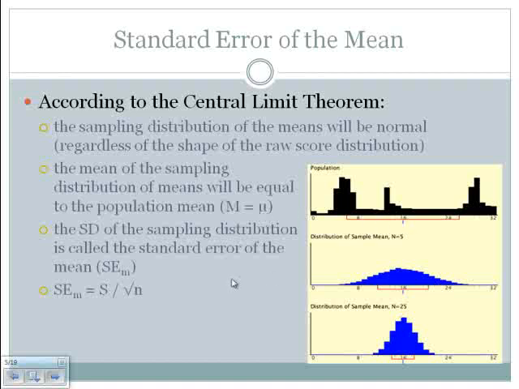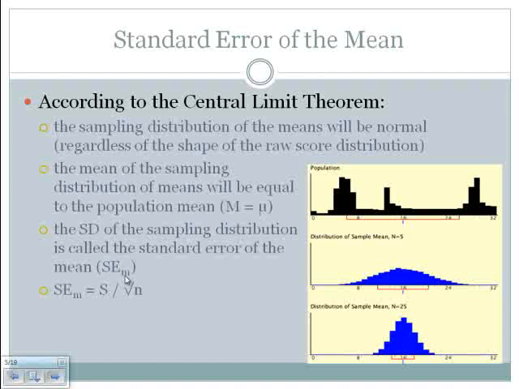And then the last thing that you see here is that the standard deviation of the sampling distribution is something called the standard error of the mean. And so I've got the symbol here for that, SE sub M. There's various other ways that sometimes this is written.